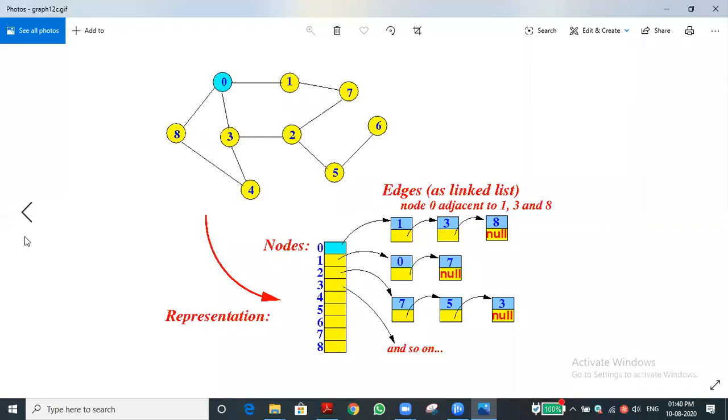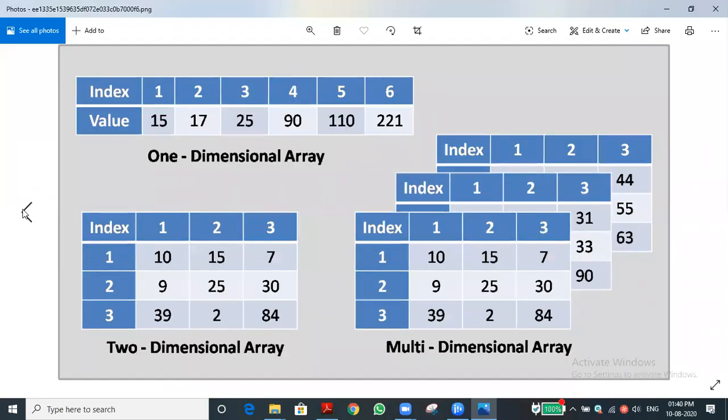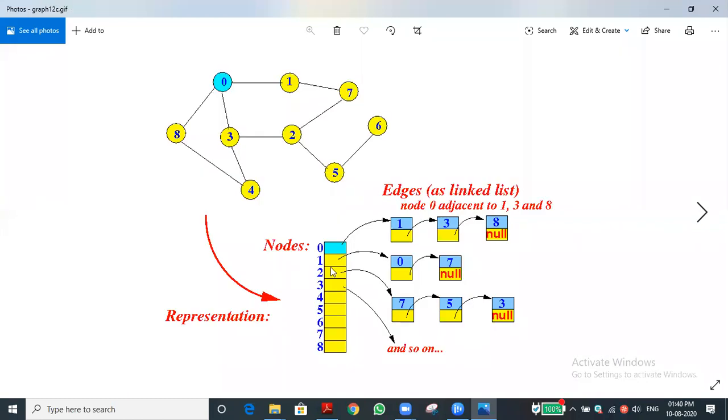Have you understood this one? Yes, sir. Sir, what is an edge, sir? Edge means, for example, where it is connected. For example, 0, that element is linked with 1. That's all. The 1 is the edge for the 0. 0 has authority to make direct contact with 1 only. Have you understood? So 1 is the edge for 0. Then afterwards, 1 may have another link. That is a different link. For example, 7 is linked to 1 and 1 is linked to 0. Have you understood? Yes, sir.